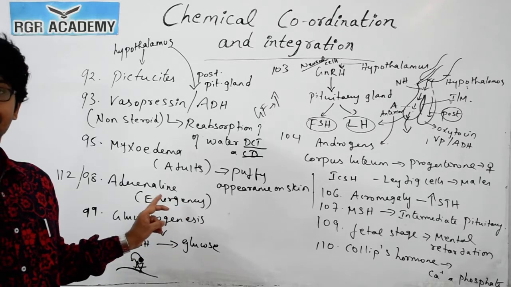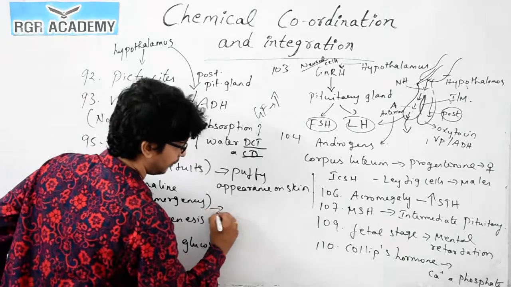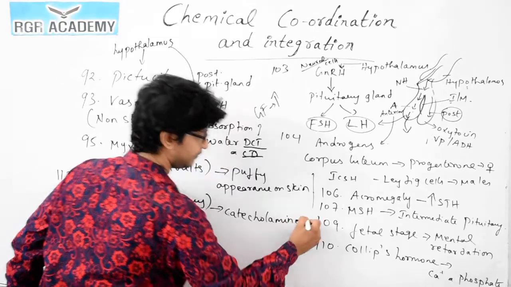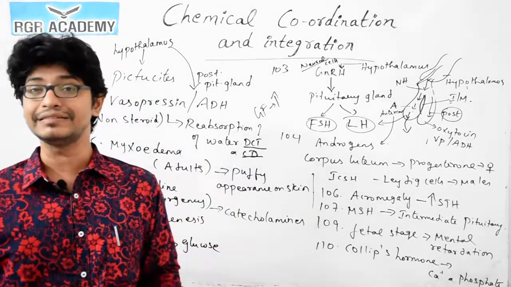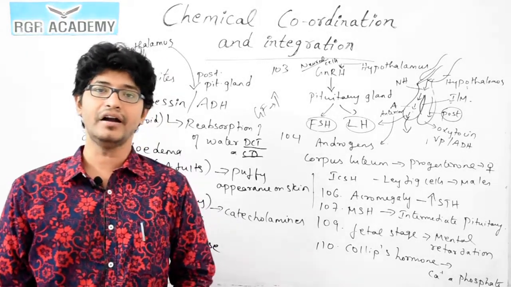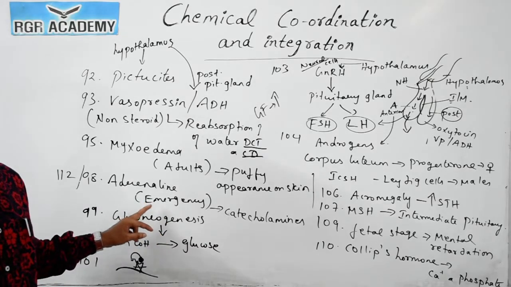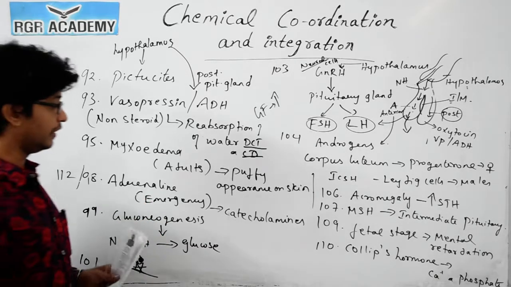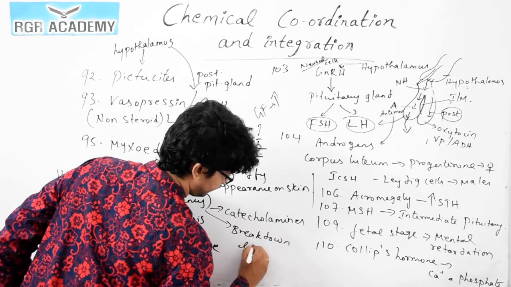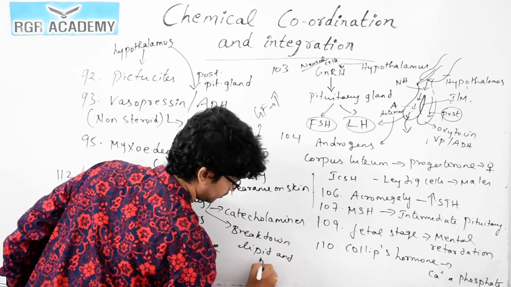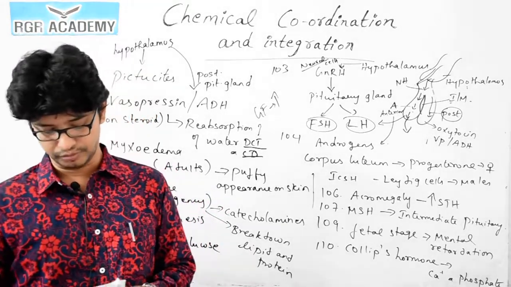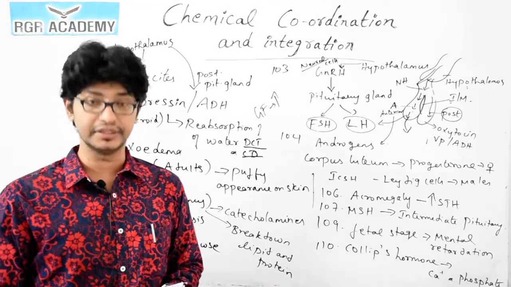This comes under the category of catecholamines. As catecholamines, they are responsible for increasing alertness, dilation of the pupil, and increasing the heart rate. These are the main functions you could see in the case of adrenaline. Also, they are responsible for the breakdown of lipids and protein. This is commonly called the emergency hormone or fight or flight hormone. So the correct answer for this question is 3.